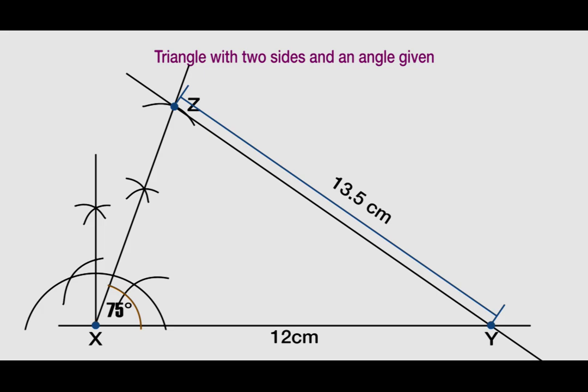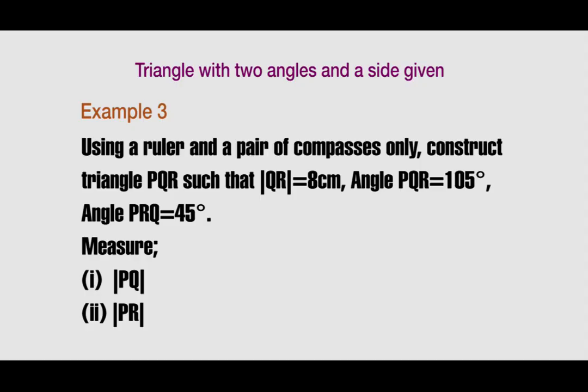Good. Now let's see how we can construct a triangle with two angles given and a side. Example 3.